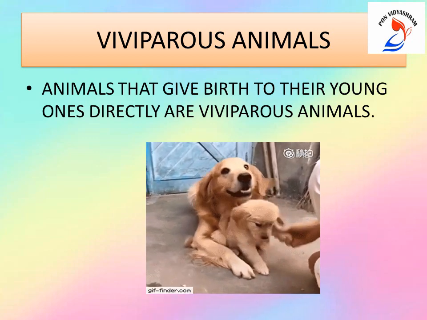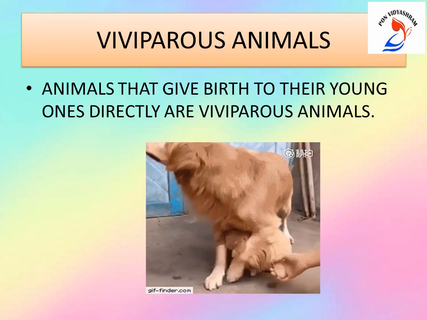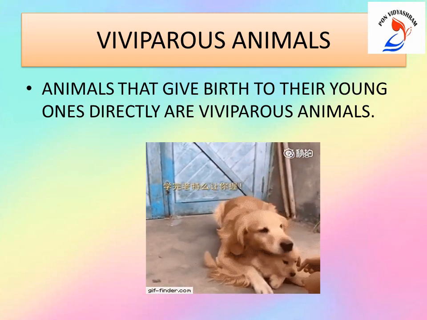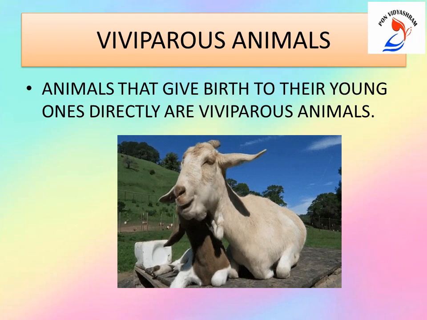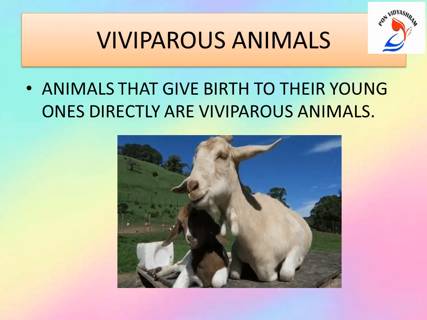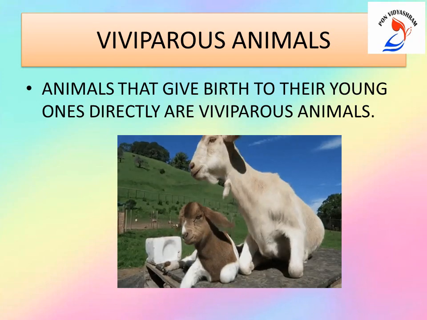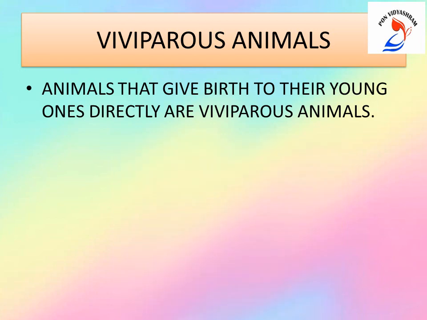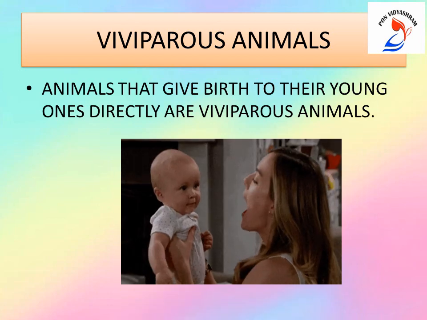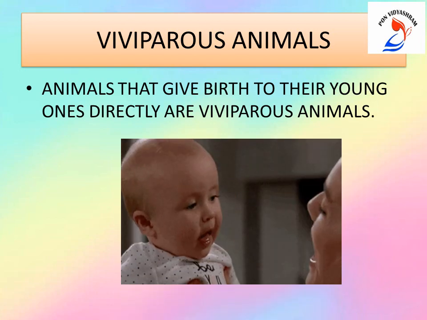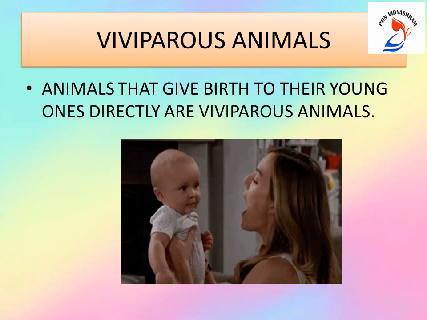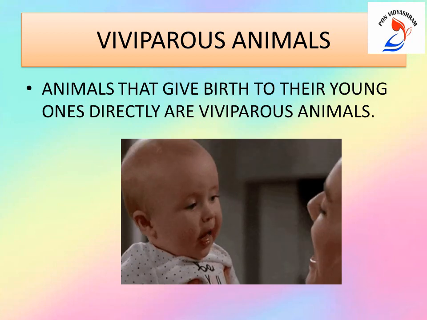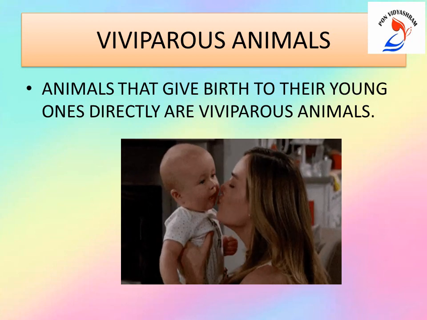For example, a dog will give birth to its puppy. A goat will give birth to its kid. And yes, we are also called viviparous animals because we too give birth to a live young individual.